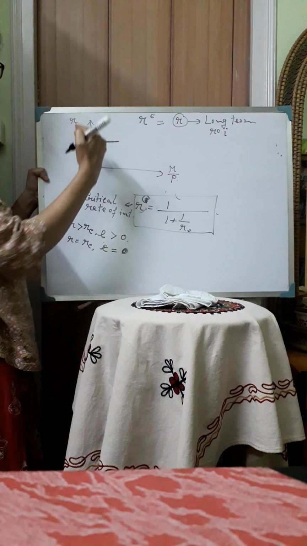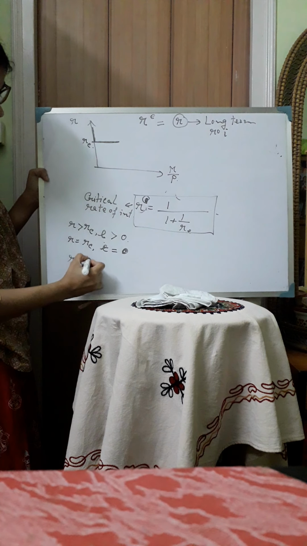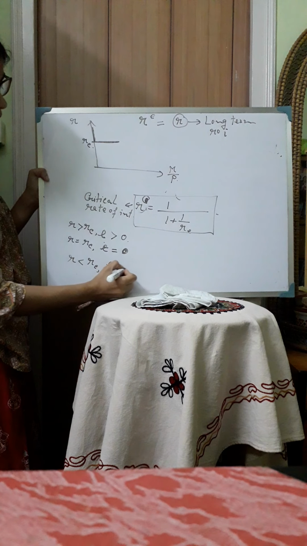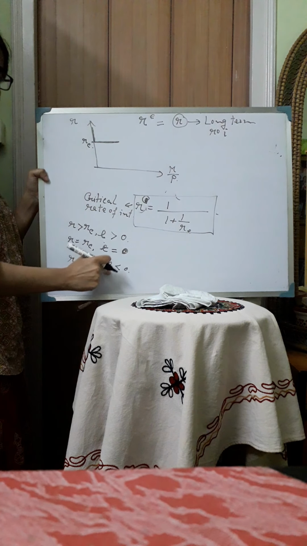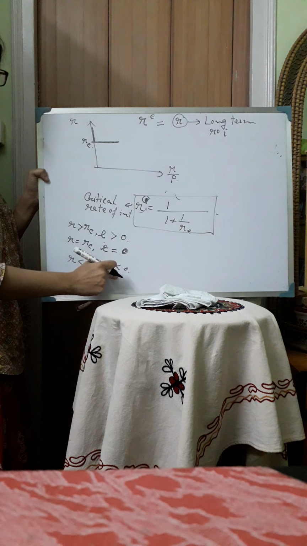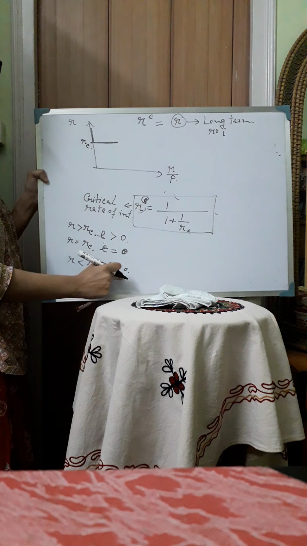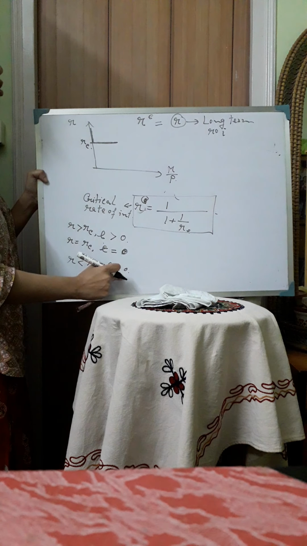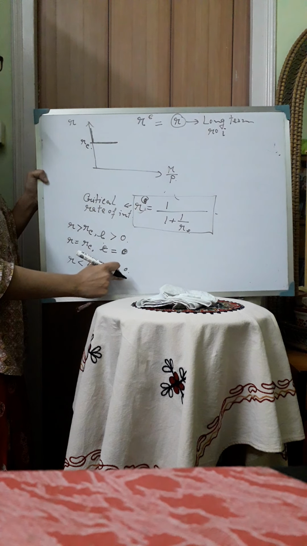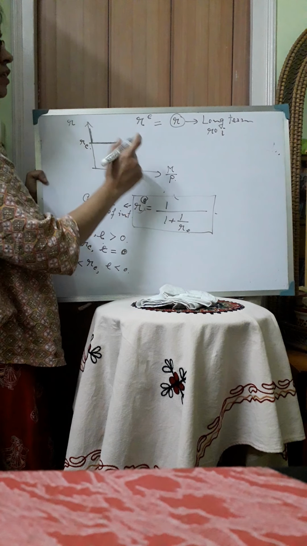Now when the rate of interest falls below RC, when R is less than RC, then E is less than 0. In that case, if the investor invests in the bond market, then the individual gets a negative return from the bond. So then no rational individual will invest in the bond market. So then the individual will keep his or her entire wealth as money.